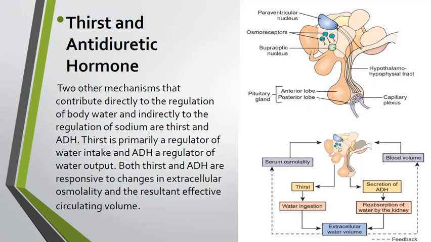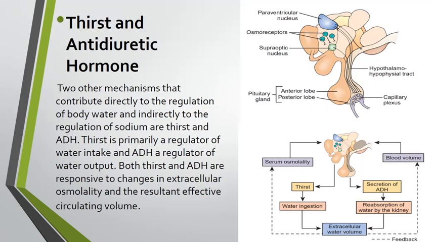The reabsorption of water by the kidney is regulated by ADH, also known as vasopressin. It is synthesized by cells, as you can see in the diagram, in the supraoptic and paraventricular nuclei of the hypothalamus, and then transported along a neural pathway, the hypothalamo-hypophyseal tract, to the posterior pituitary gland where it is stored. When the supraoptic and paraventricular nuclei in the hypothalamus are stimulated by increased serum osmolarity or other factors, nerve impulses travel down the hypothalamo-hypophyseal tract to the posterior pituitary gland, causing the stored ADH to be released into the circulation.